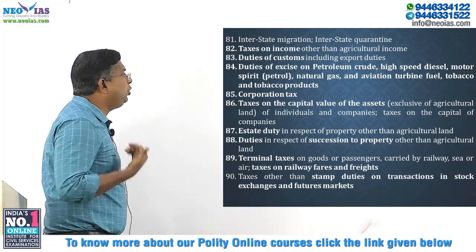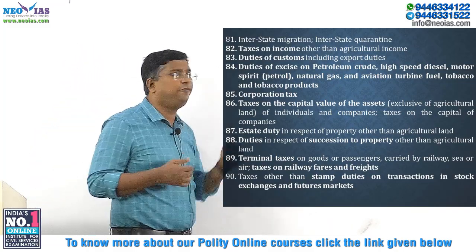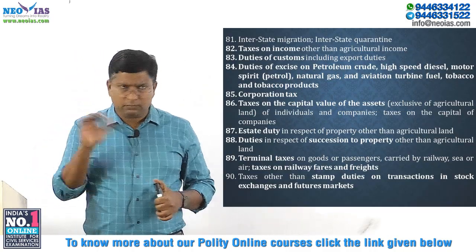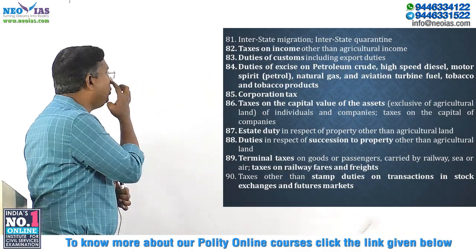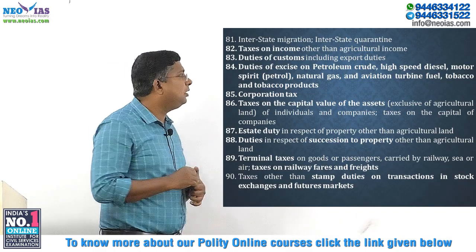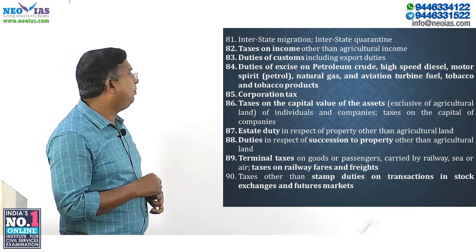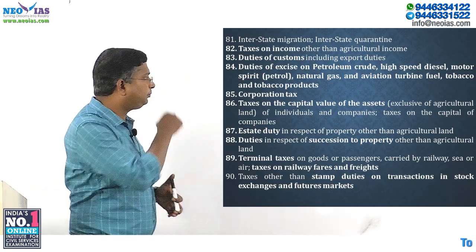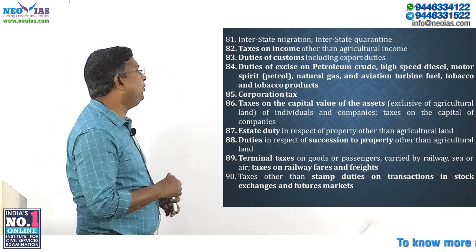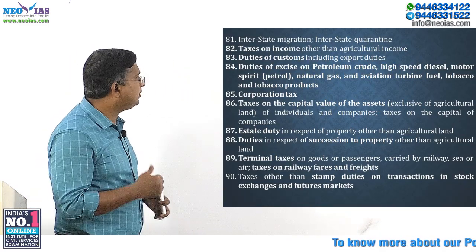Then, duties, this item 84 has been amended and a few items were added to it. So duties of excise on petroleum crude, high-speed diesel, motor spirit, natural gas, aviation turbine fuel, tobacco and tobacco products.